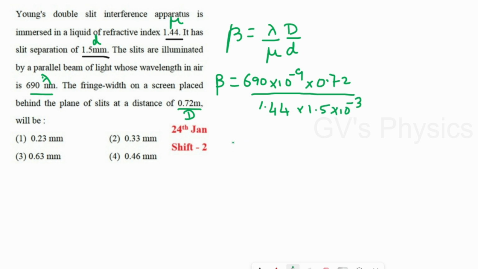If you calculate this value, you'll get the answer as approximately 0.23 into 10 power minus 3 meter, which you call 0.23 millimeter. So we can check the options. Option 1 is the right answer.